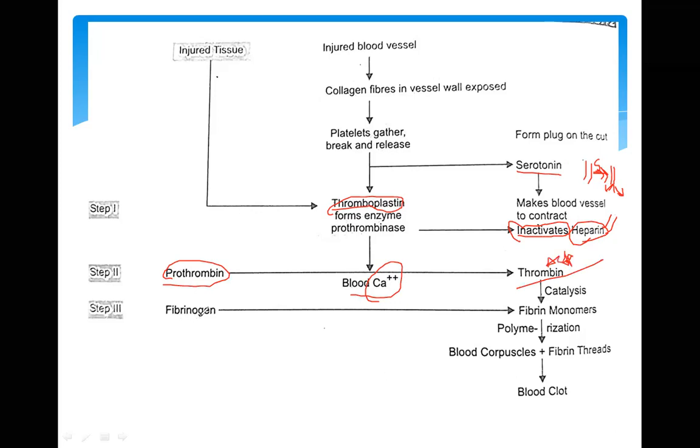And these fibrinogens, what are they, clusters of fibers. Due to this clusterization, what will happen? These fibrin monomers, that means single fiber formation, will take place, so that this thrombin is catalyzing this reaction, and the number of these fibers will form a cluster, a net-like structure in the injured area, so that RBC, WBC, or combinedly we may say blood corpuscles cannot go outside from this injured area, and finally blood clot formation takes place.